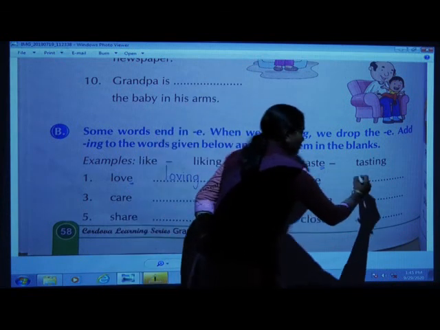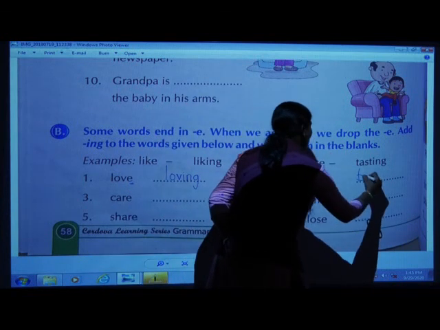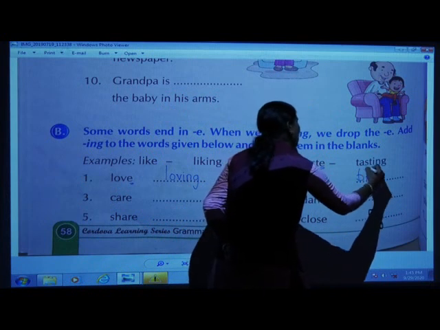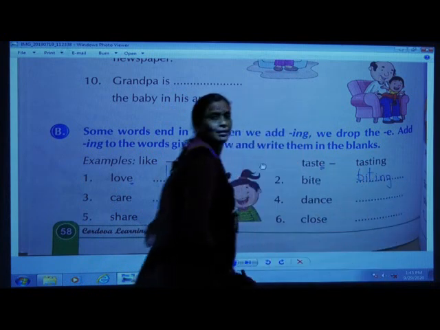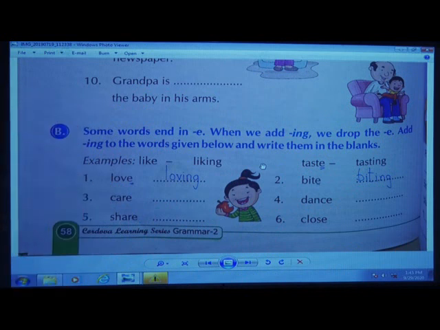Yes children, we have to add ing form. B-I-T-I-N-G, biting. You have to write neatly in your textbook, children. Okay? Now ready?